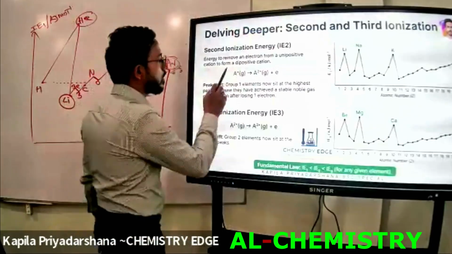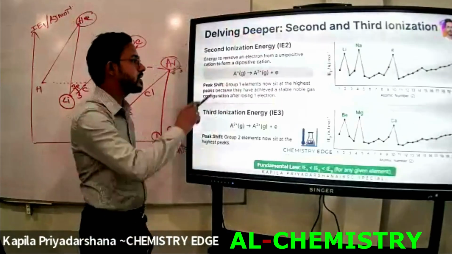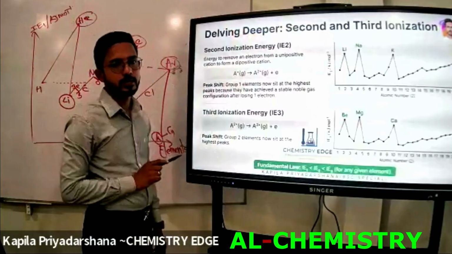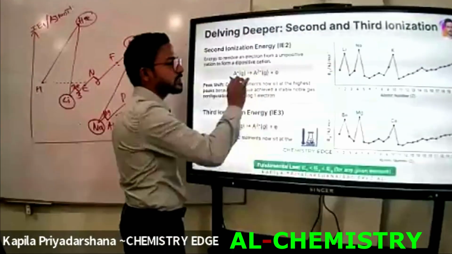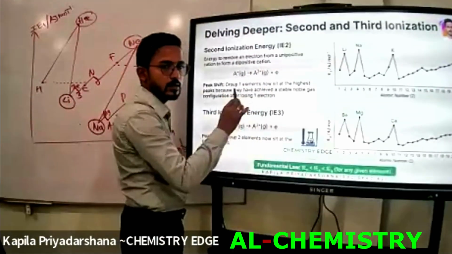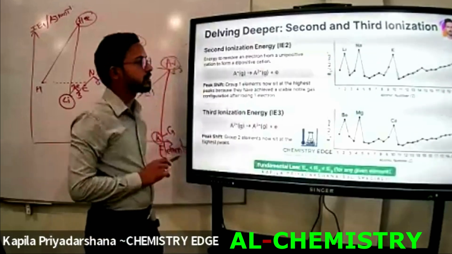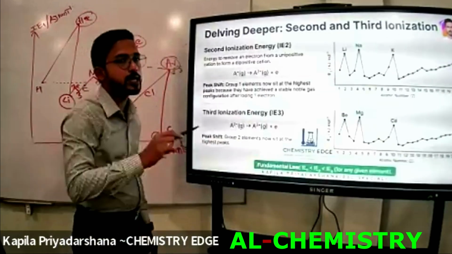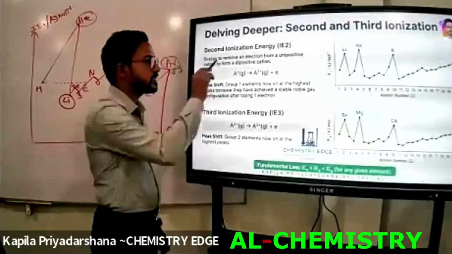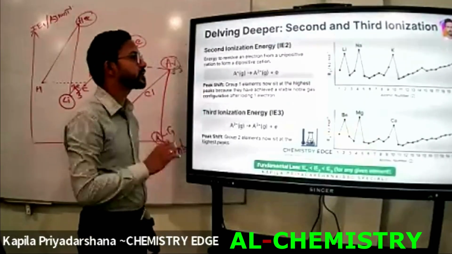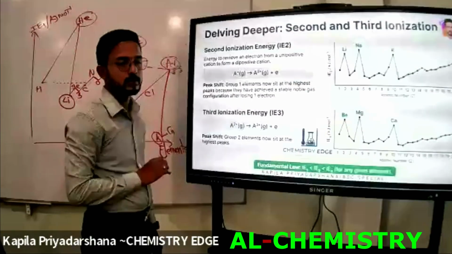The reactant of the second ionization energy is the unipositive gaseous state ion. After releasing an electron from the unipositive gaseous state ion, it can produce the divalent, or dipositive, gaseous state ion, whereas previously it was univalent or unipositive.